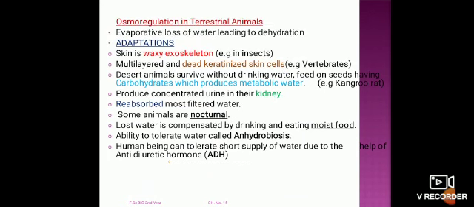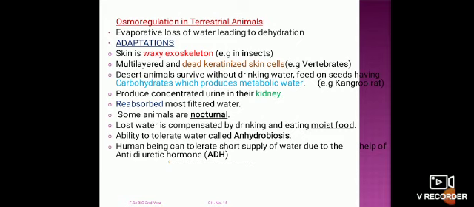In the case of osmoregulation in the terrestrial animals, where the organism is present on the land where water availability is less, there is a chance of loss of water which leads to dehydration. In this case, they adopt some preventive measures, and these are called adaptations.